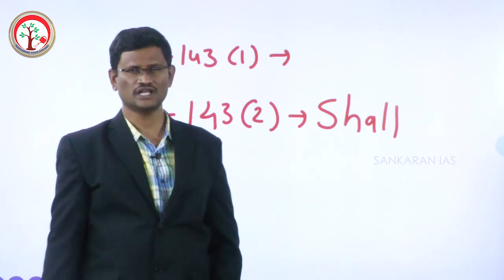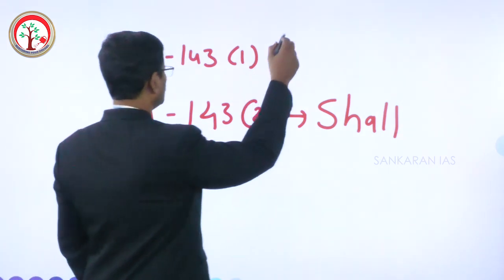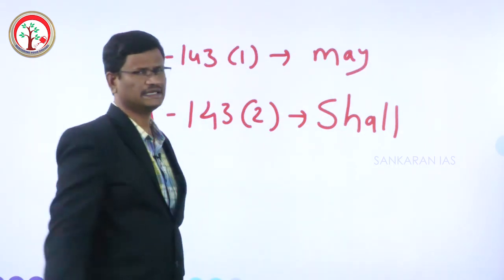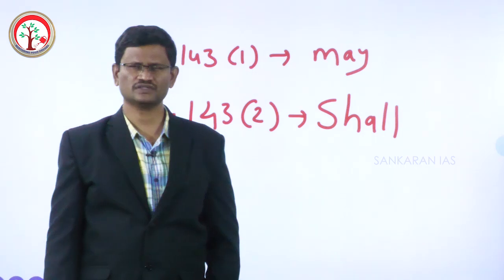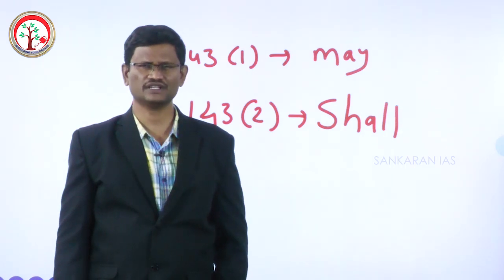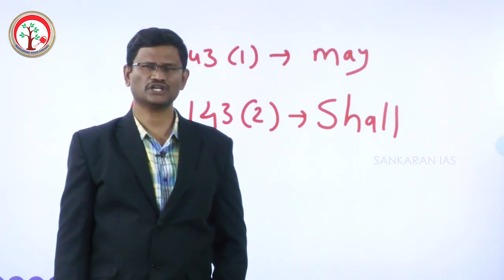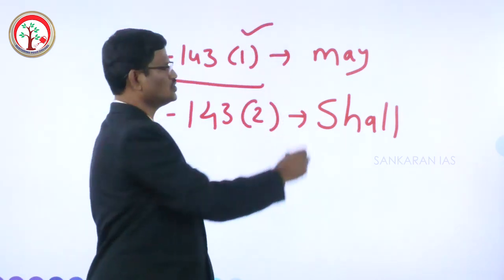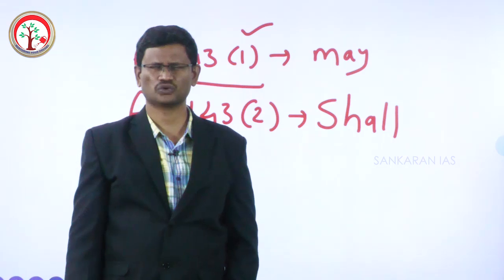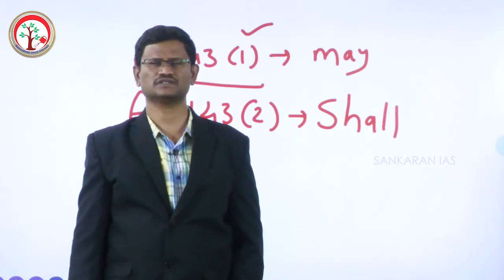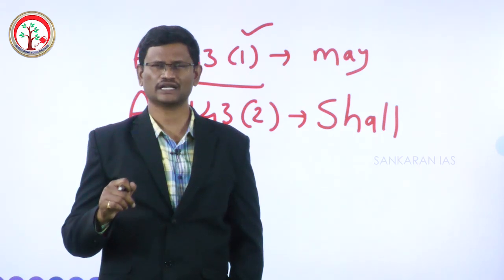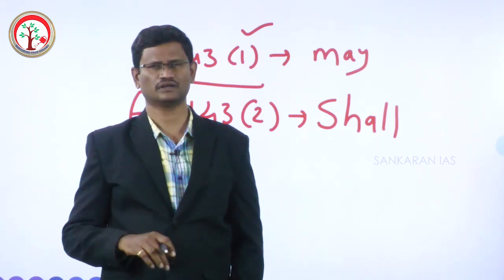This is one difference. The second difference is, in Article 143 Clause 1, the word used is may, which means for any reference made by the President to the Supreme Court with respect to a question of law or a question of fact of public importance, it is for the Supreme Court whether to give the opinion or it can also reject giving the opinion.